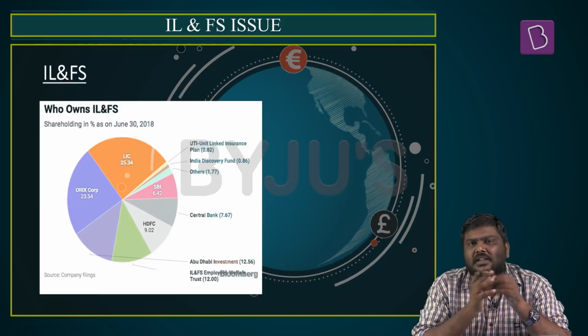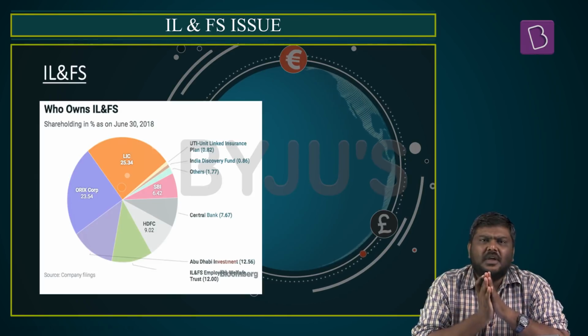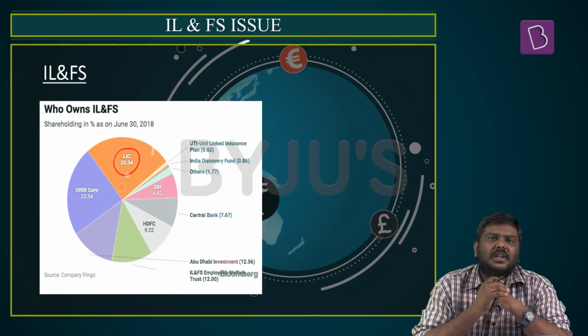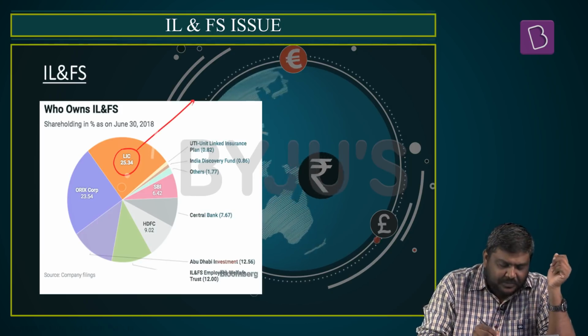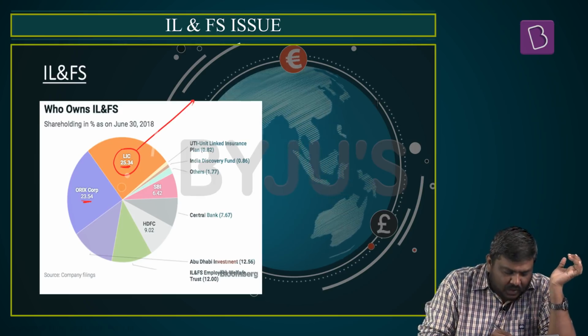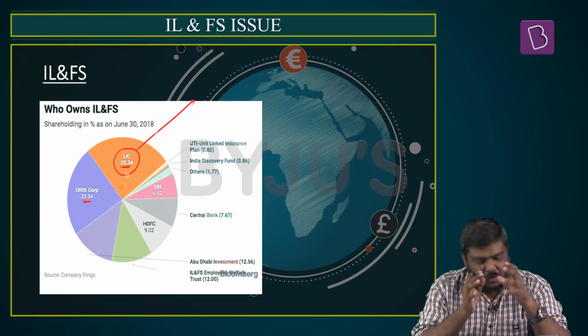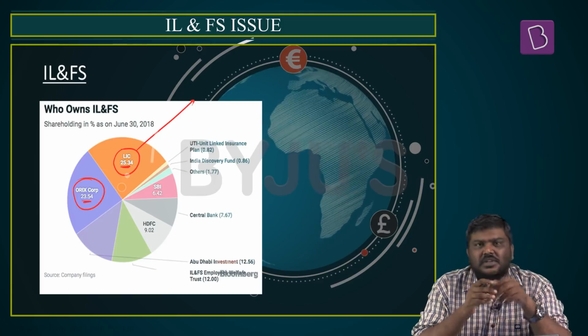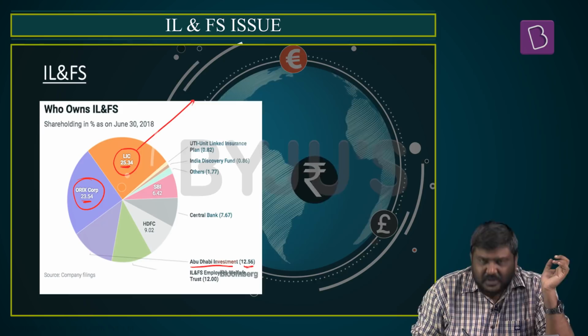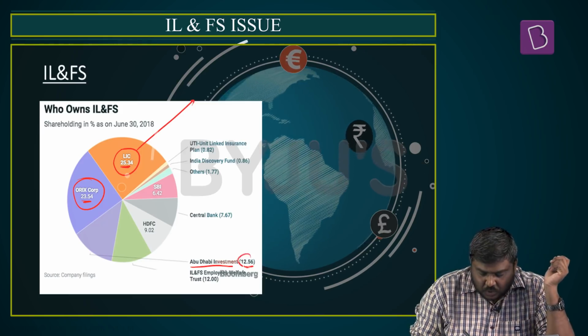Now let's have a look at the ownership of IL&FS. Right now, more than 1/4 of the ownership or the stake of this company is owned by LIC, that is 25.34%. The next biggest owner or promoter is the Oryx Corp, which owns 23.5% of the stake. Next is Abu Dhabi Investment, a sovereign wealth fund, around 12.5%.